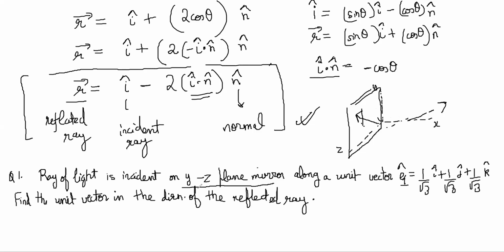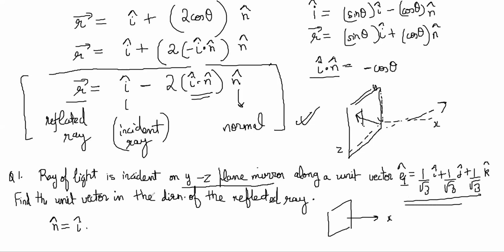So before we can do this, for the vector law, to find the reflected ray, the normal direction is supposed to be found, right? The normal direction you need to know, right? So if the plane mirror is in the YZ plane, then perpendicular to that is the X direction, no? So the normal will be just i cap, right? And the incident ray's unit vector is given to us, right?